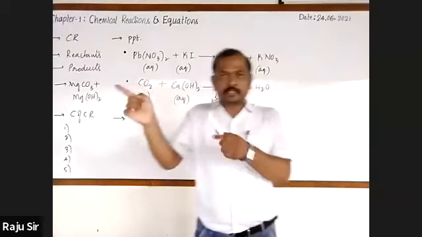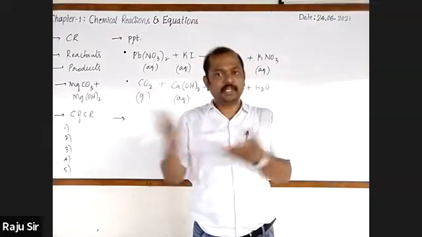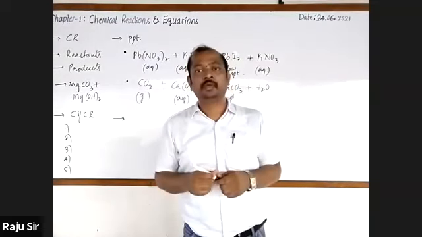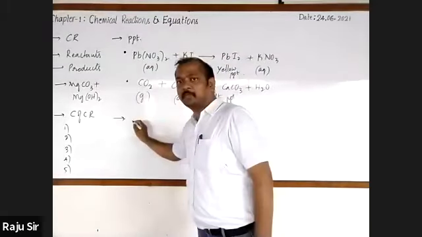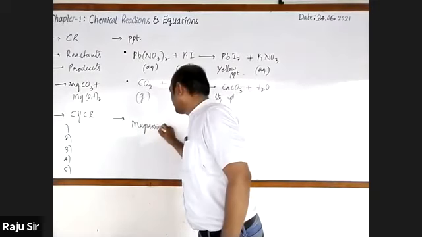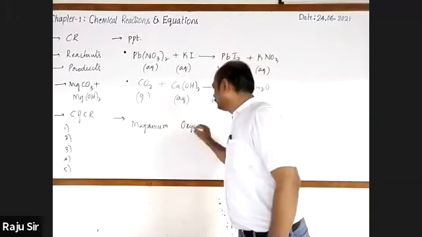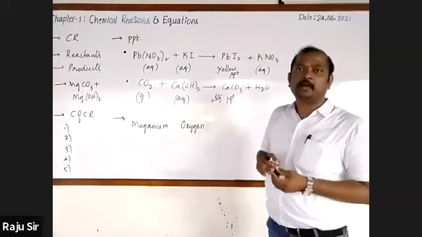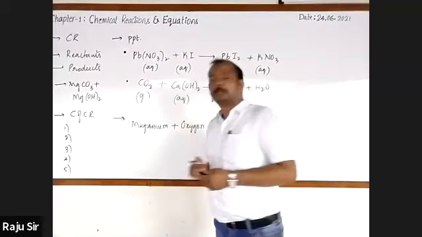See that this reaction, the sentence, is lengthy. You can write it in a short form. How? We can write like this. Okay, burning of magnesium ribbon. I'm going to write in this way. It is magnesium and oxygen. We know that these are the substances which undergo chemical reaction, which are called reactants.